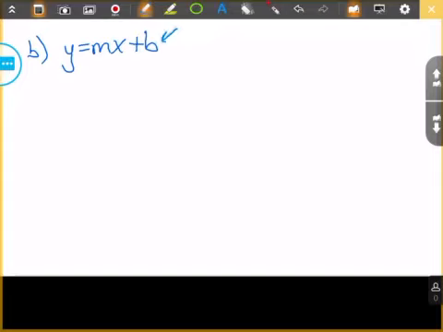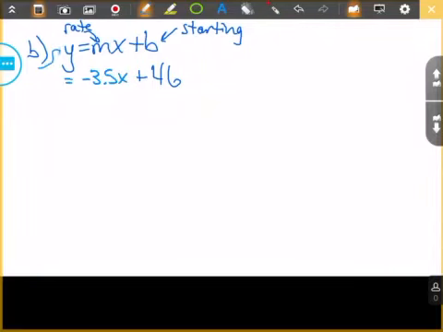Remember from Algebra 1, this b is your y-intercept. It's your starting point. That's going to be your 46 degrees. m is your slope or your rate, and that rate is going to be negative 3.5x. And y is going to be kind of your end.